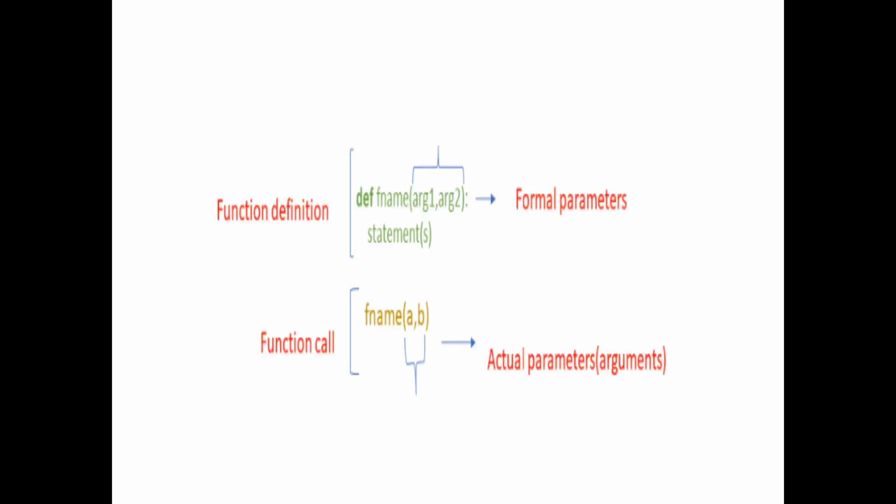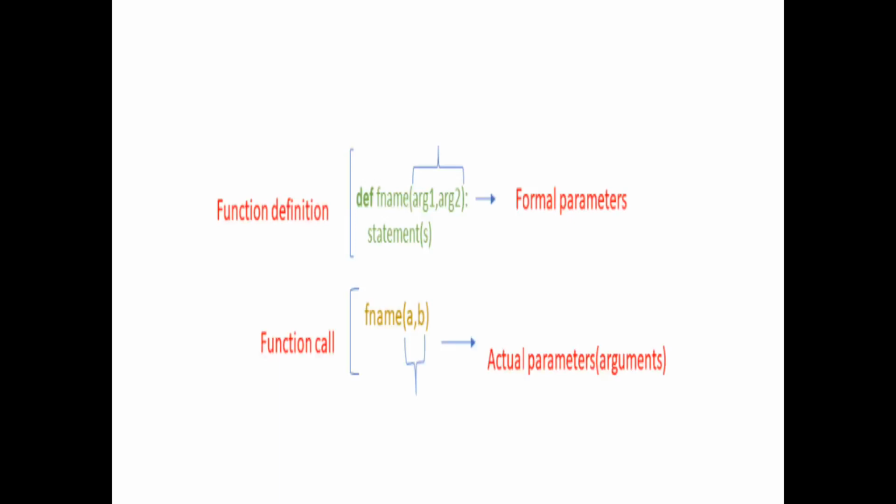The arguments which are declared in the function definition are called parameters, or formal parameters. Following the function definition, we can declare the statements for the function, and we can call it by using arguments. The arguments used in a function call are called actual parameters. So formal parameters are mentioned in the function definition, and actual parameters are passed during the function call.